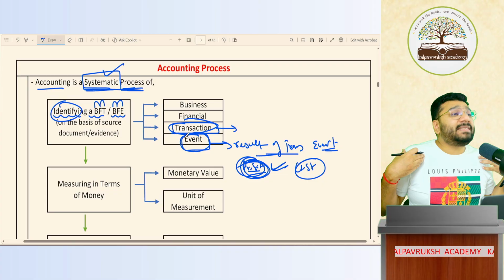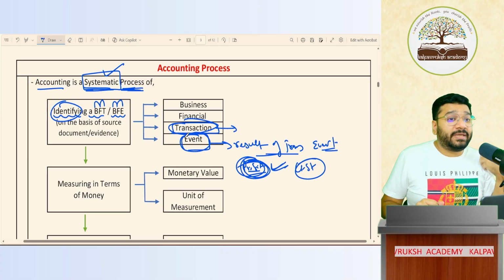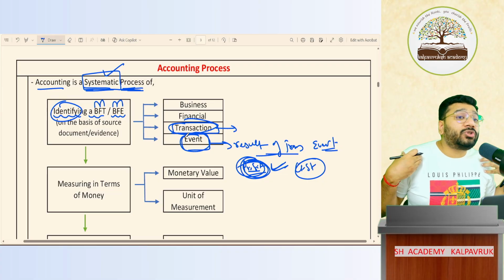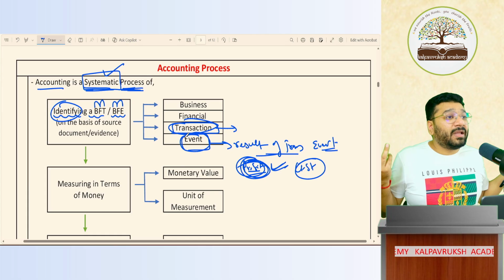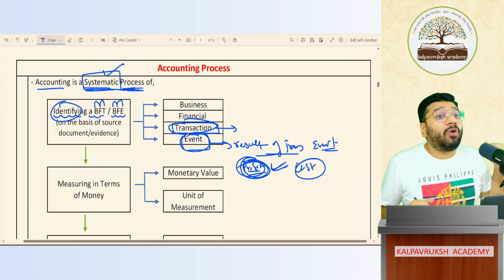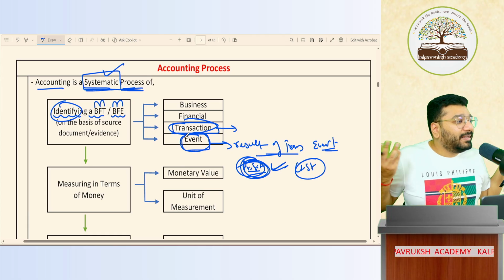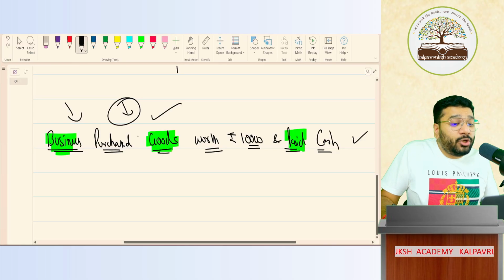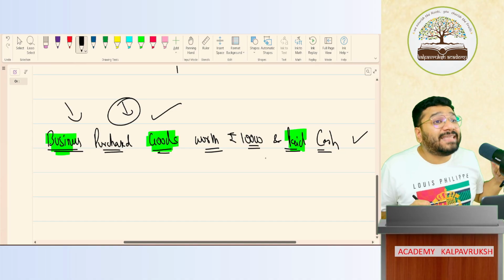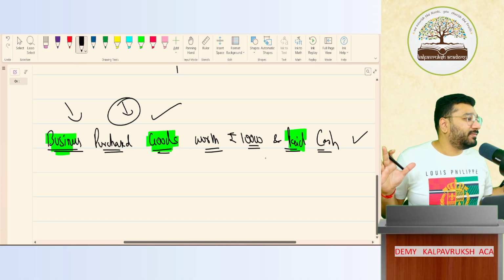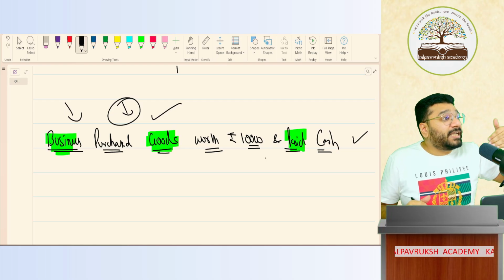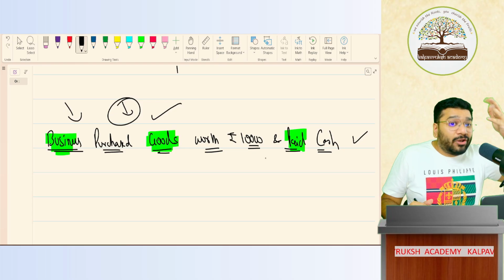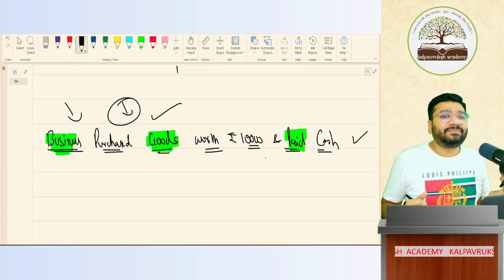So a businessman is recording closing stock worth 2 lakh rupees. Is it a transaction or an event? It is an event. A businessman is recording 2 lakh of profit in business. Transaction or event? Event. Business is purchasing goods worth 10,000 and paid cash. Transaction or event? Transaction. Are you able to feel it? Transaction will involve a third party. Event will not involve any third party. Event is with us only. Got it? Not got it?